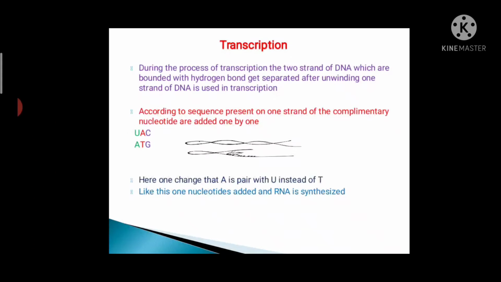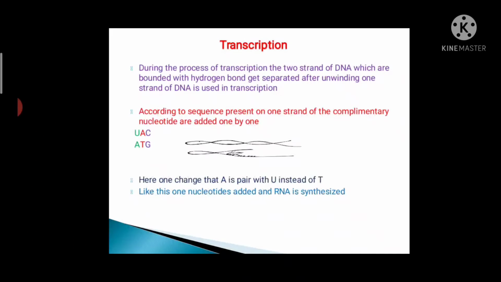Here, while adding the nucleotides one by one, a change takes place, and that change is that nucleotide A is paired with U instead of T. Like this, one nucleotide is added after another and mRNA is synthesized.